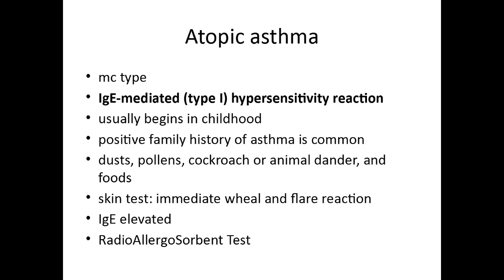Coming to the first one, which is atopic asthma. So this is the most common type of bronchial asthma there is. And atopy, as you all know, is a type 1 hypersensitivity reaction. This atopic asthma usually begins in childhood, and there is usually a positive family history of asthma. One more thing is that patients who have atopic asthma are generally known to have allergic rhinitis and atopic dermatitis. So these conditions may be there in association with asthma.